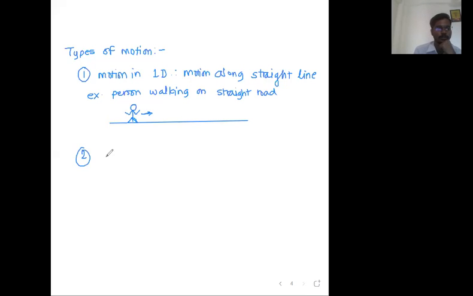Chalo, let me give the example of motion in two dimensions. Motion in 2D. Just keep on writing along with me. Motion of a particle or object in a plane, in a two-dimensional world, is called motion in 2D. Give me the example.